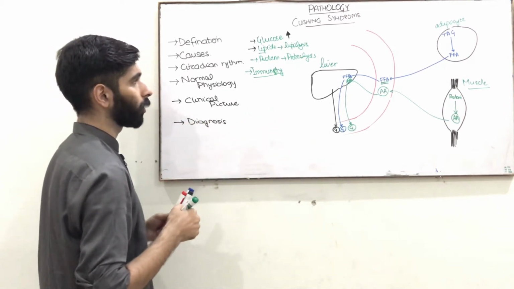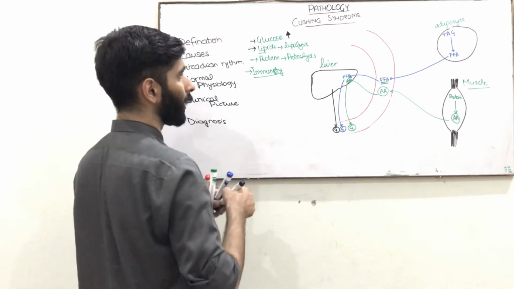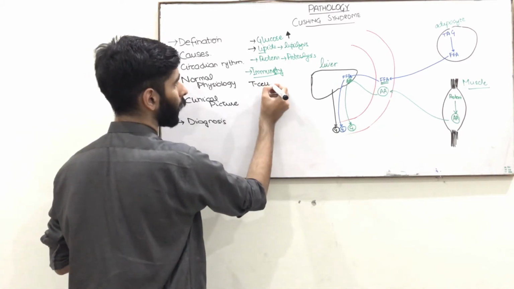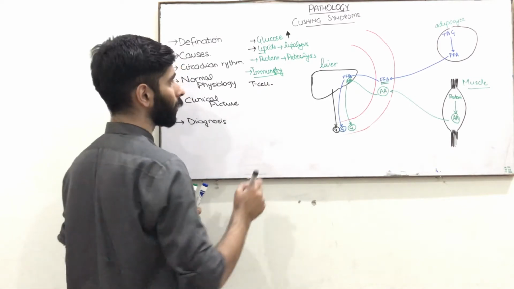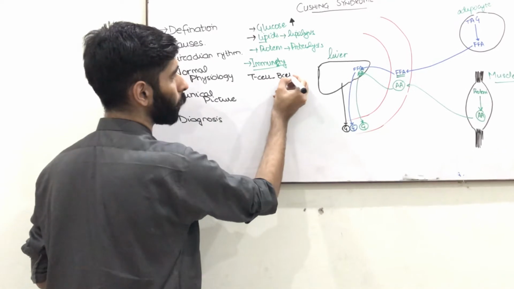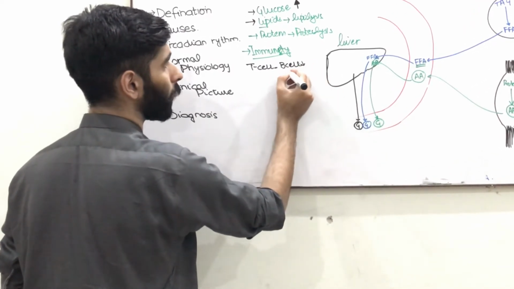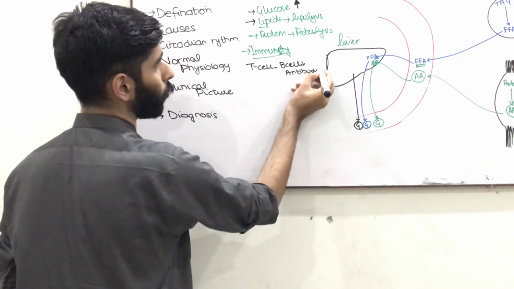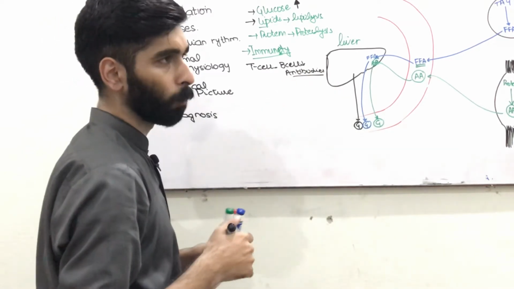When it causes the destruction of lymphoid tissue, it mainly causes a decrease in the serum level of T cells. And when the level of T cell is decreased, T cells are responsible for the activation of B cell. So B cell will be decreased, and hence there will be a decrease in the level of antibodies. So they are making the person immunocompromised.